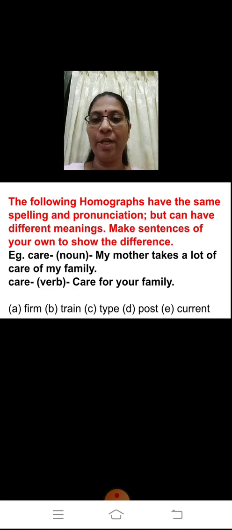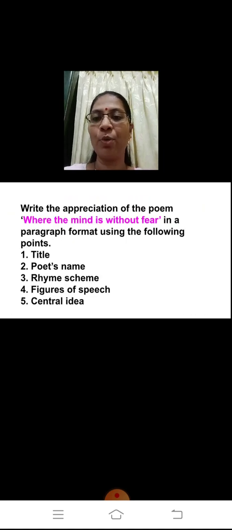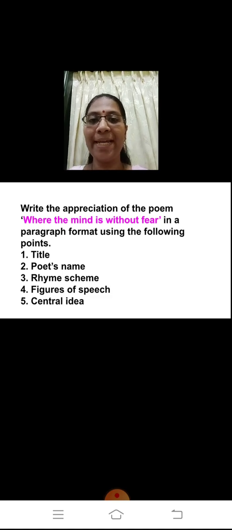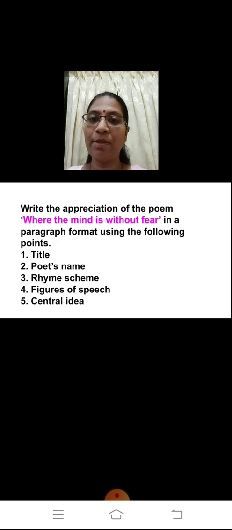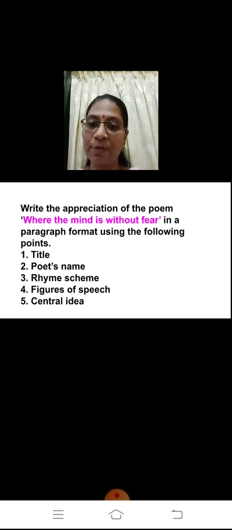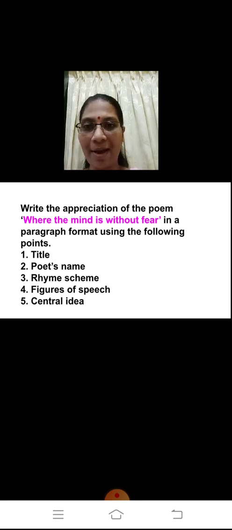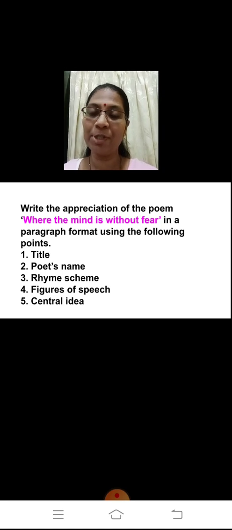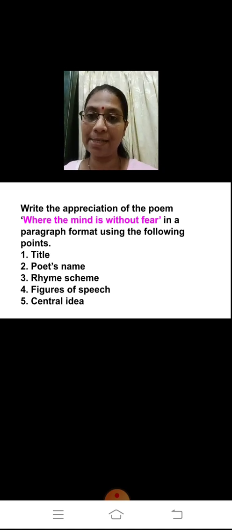Fine, very good. And the last one: write the appreciation of the poem Where the Mind Is Without Fear in a paragraph format using the following points: title, poet's name, rhyme scheme, figures of speech, and central idea. We have already done this poem. Yes, I remember this was the first poem which we started with in our 10th standard session.